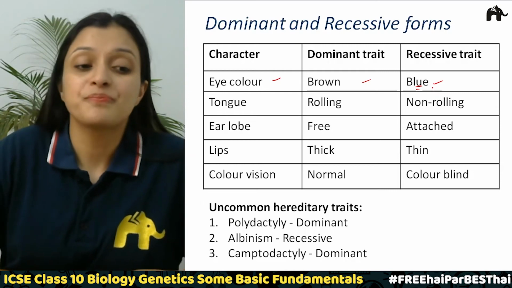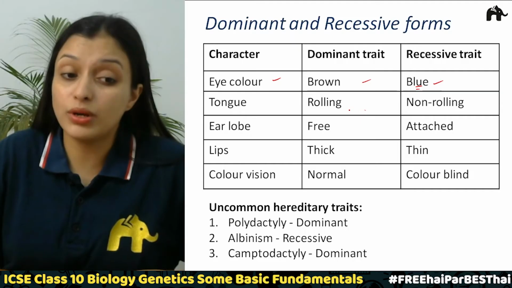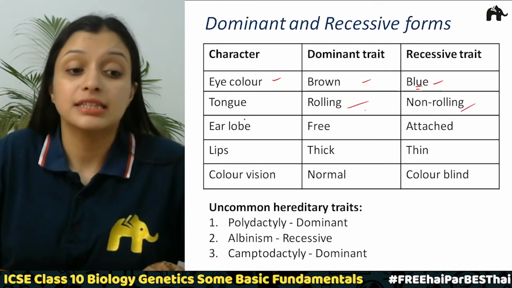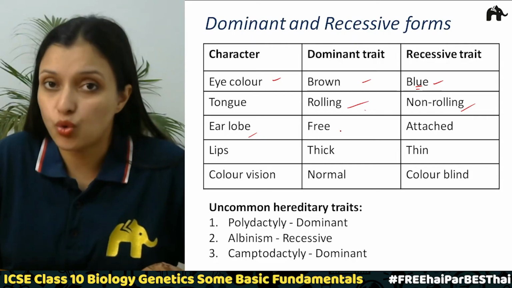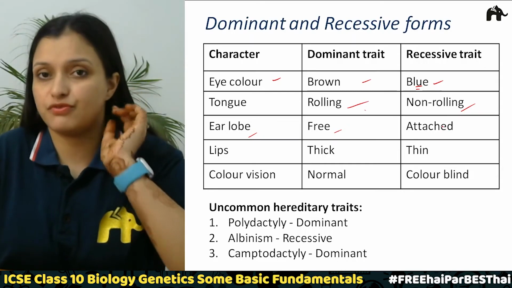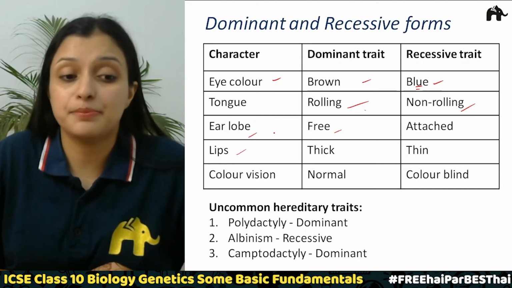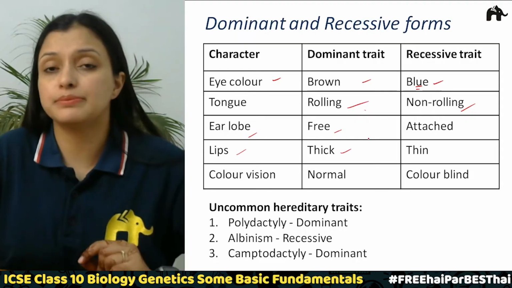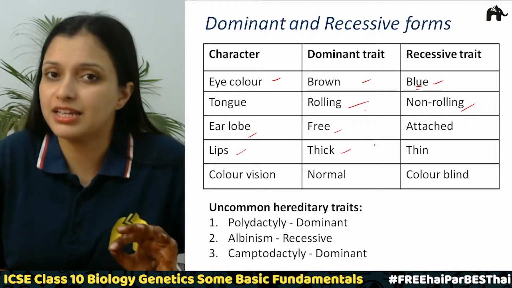right? Next is tongue. Rolling of tongue is a dominant trait and non-rolling is a recessive trait. Then earlobe: free earlobes are dominant and attached ones are recessive, correct? Then lips: thick lips and thin lips, right? Thick lips are dominant and the recessive is thin.